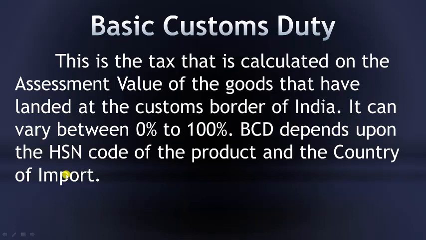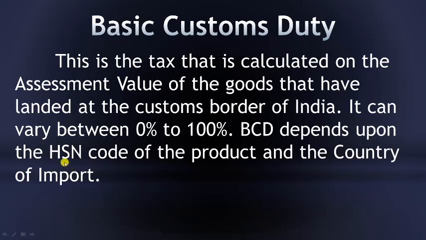Basic customs duty depends upon the HSN code of the product and the country of import. HSN code is nothing but a specified code given to each of the commodities that are being manufactured all over the world, so that it will be easy to recognize a product as the same product in various countries, because the same product can be called by various other terms in various countries.